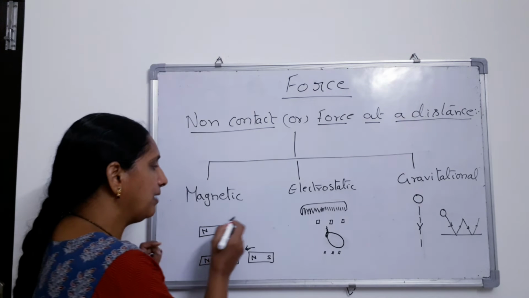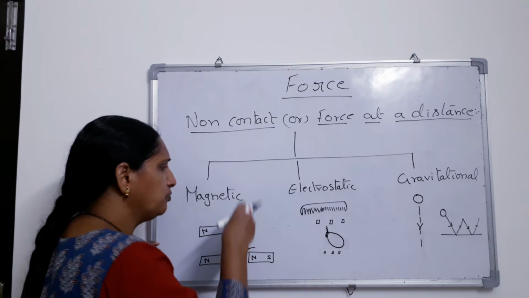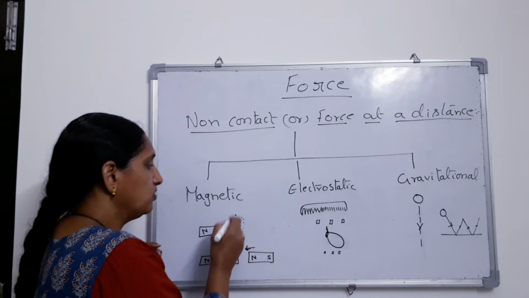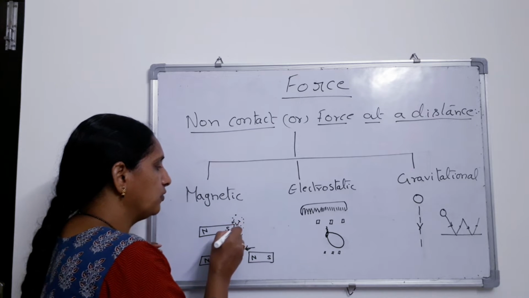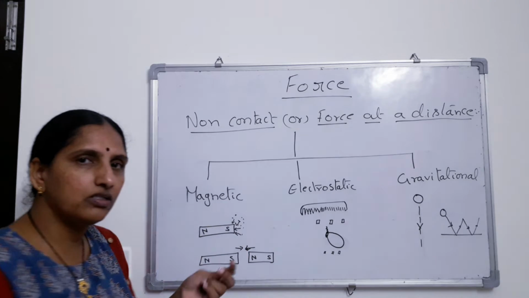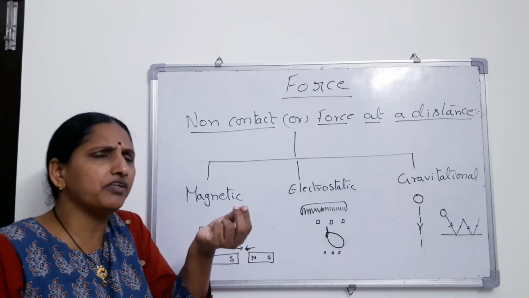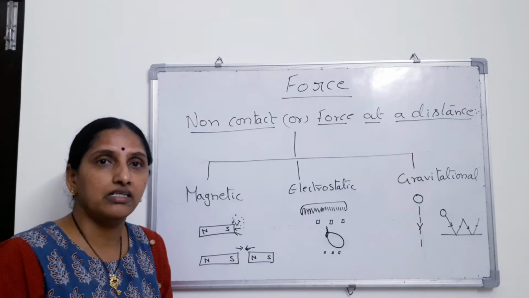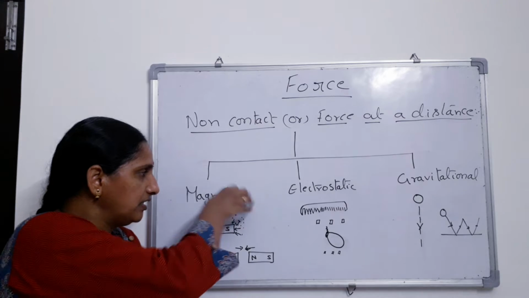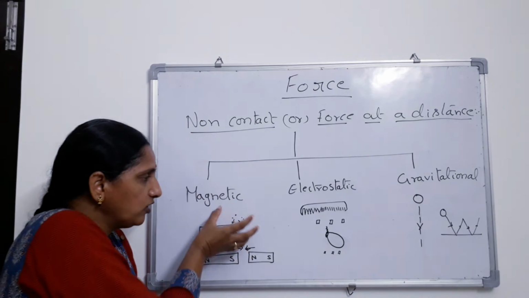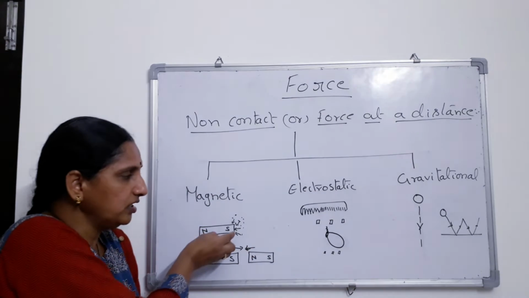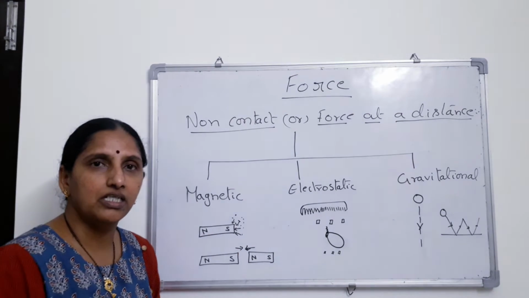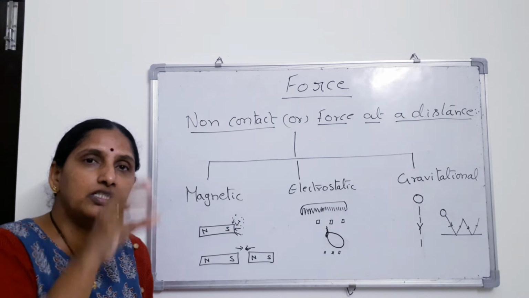Right. Now what happens if I put some iron filings very near to it? All of them go and stick to it. These are very minute pieces of iron, or rather we call it iron dust. When I put iron dust near it, it automatically will be pulled towards the pole of the magnet. That pulling force is not in contact.